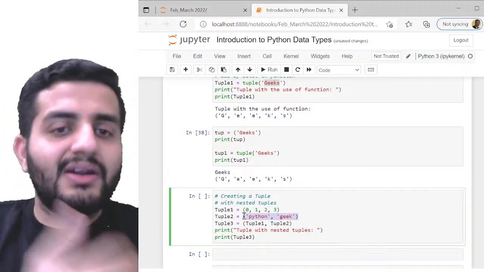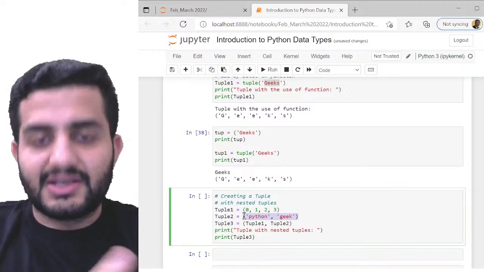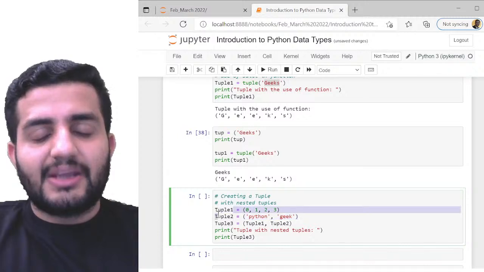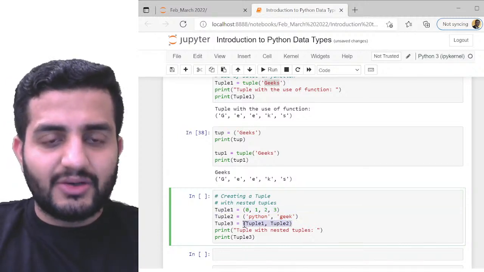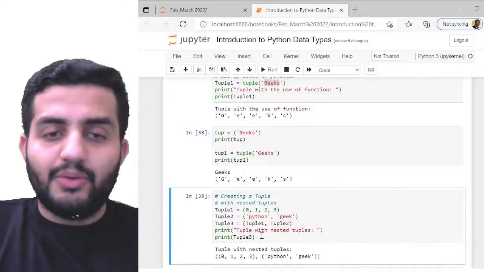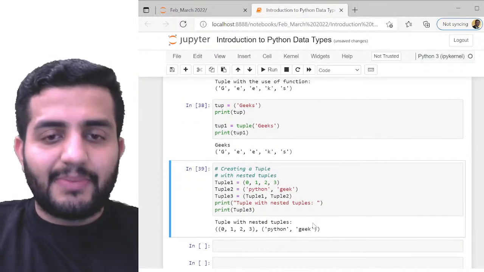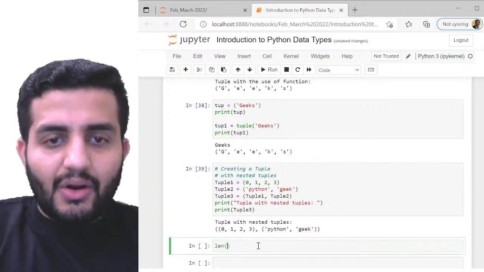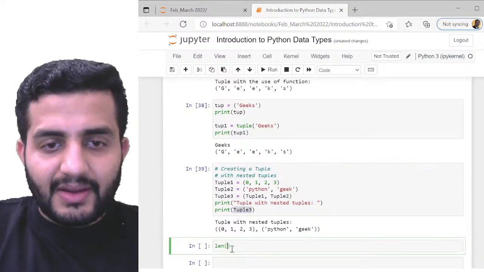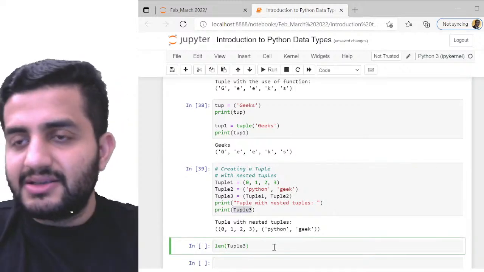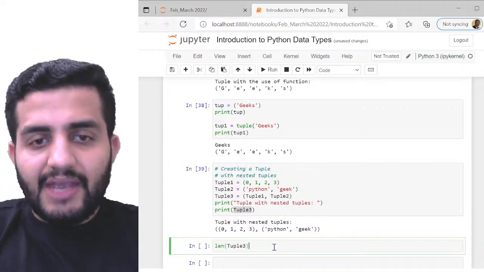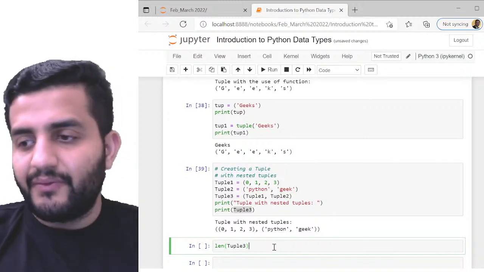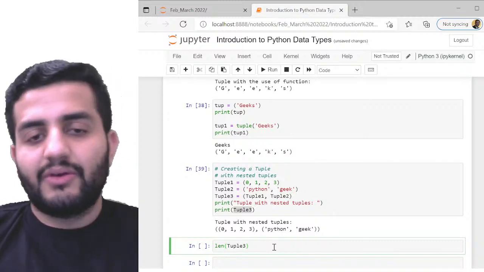Nested means tuple within tuple, or nested list means list within list. That's the definition of nested. So I can have tuples created here in a nested way as well. If I print tuple 3, I'll get the nested part. Now a quick question to you, guys: if I do a length of tuple 3, can somebody tell me what the answer will be? What will be the output if I print the length of tuple 3 here?